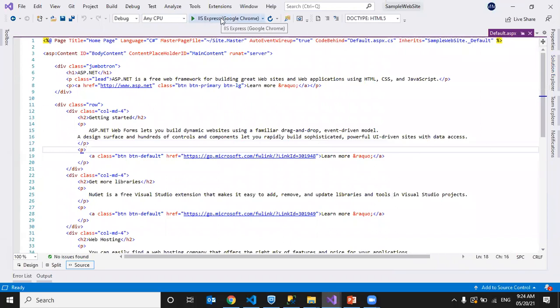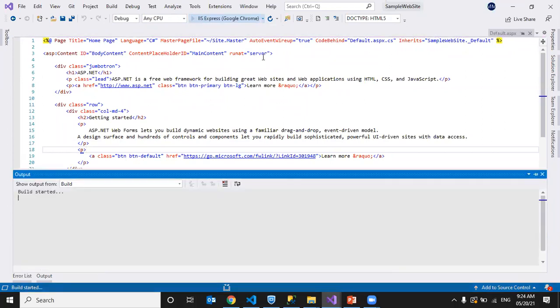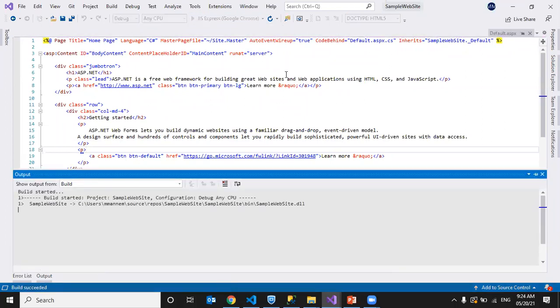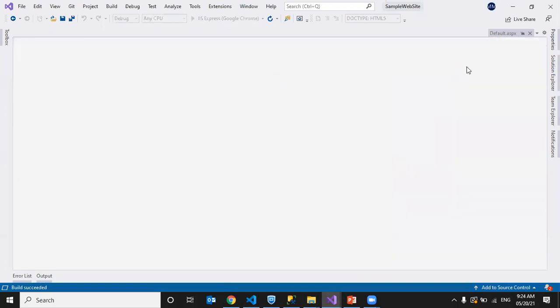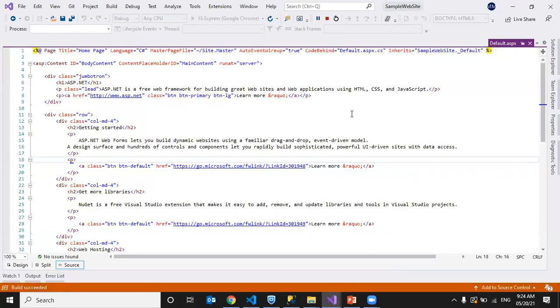It showed some default pages. To run it, we have to click here, IIS Express. The server will run and it will automatically open our web page. Okay. So the default web page will be opened.